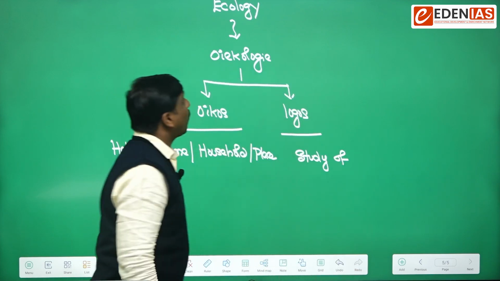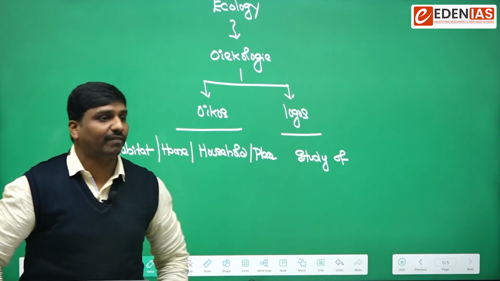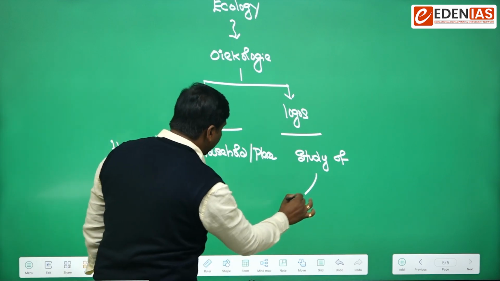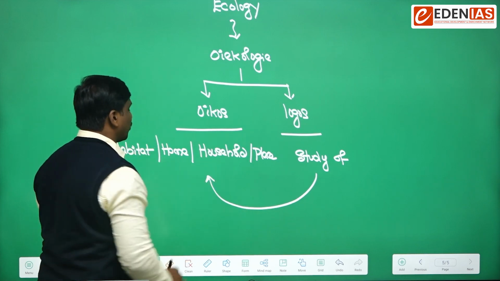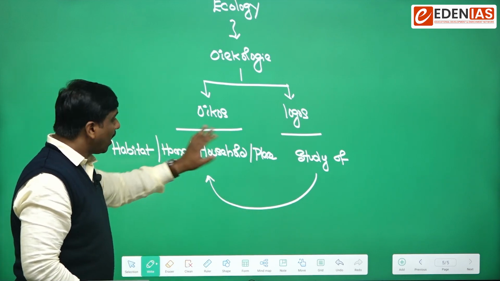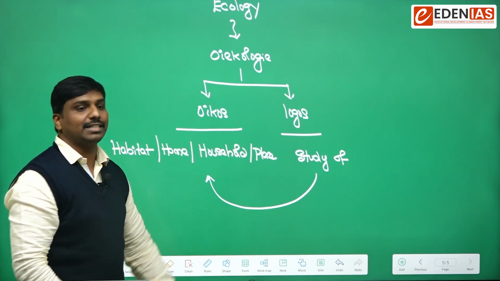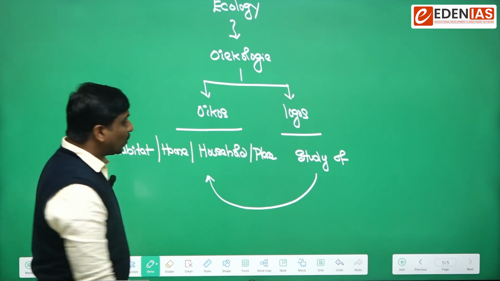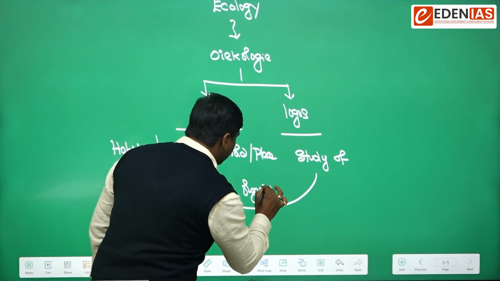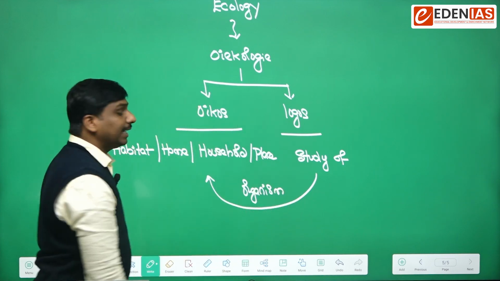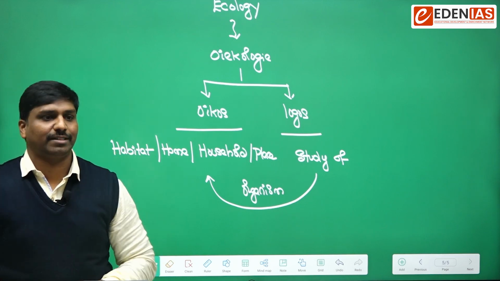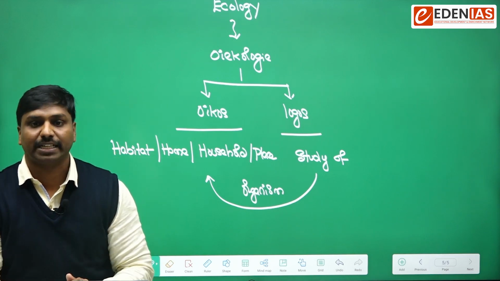So here, what does ecology mean in very simple fashion? It is a systematic study of the organisms at its habitat, or at its home, or at its household, or at its place of living. So it's the systematic study of the organism at its home. That is ecology in very simple fashion from an etymological perspective.